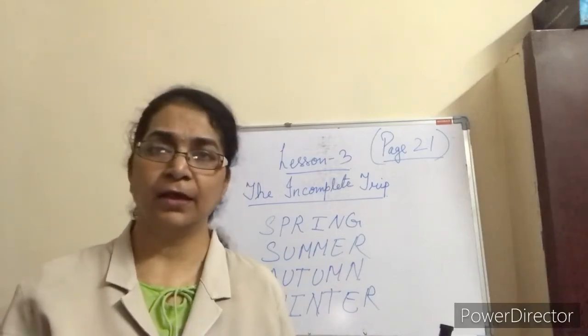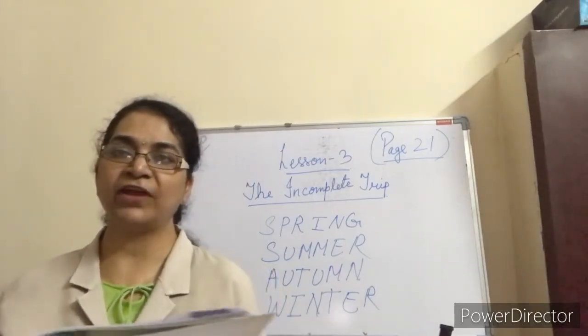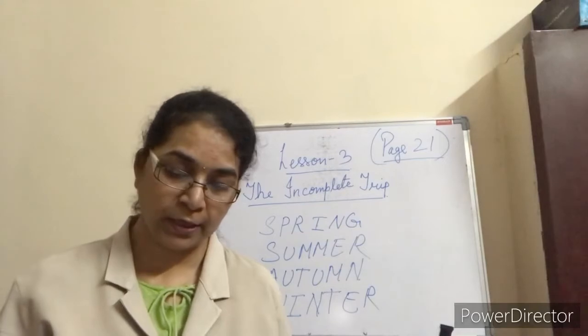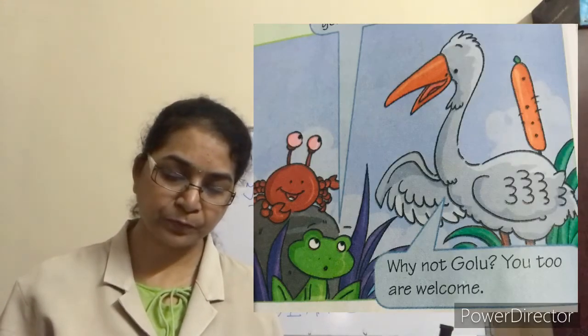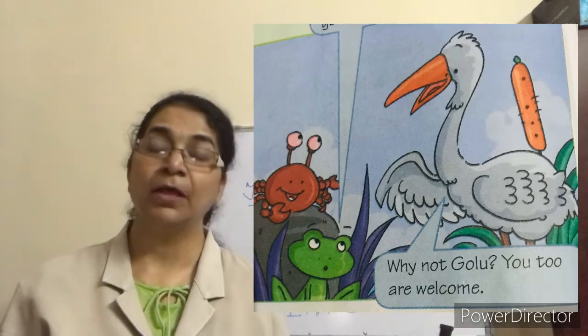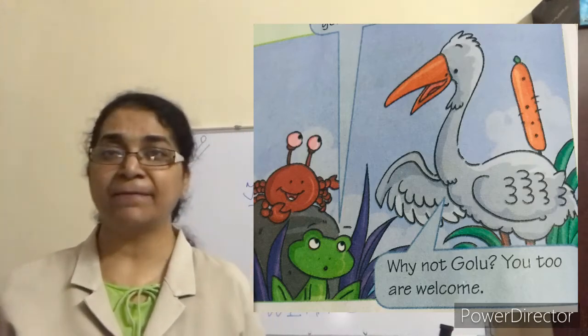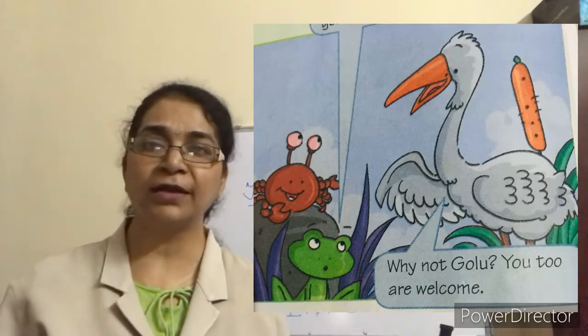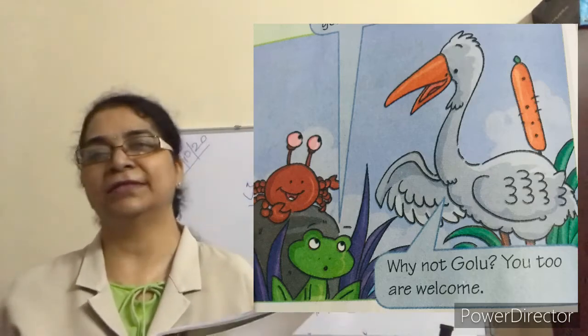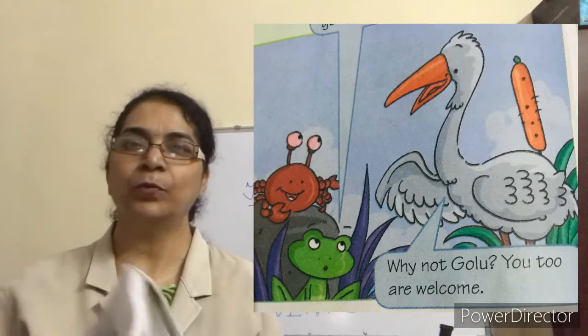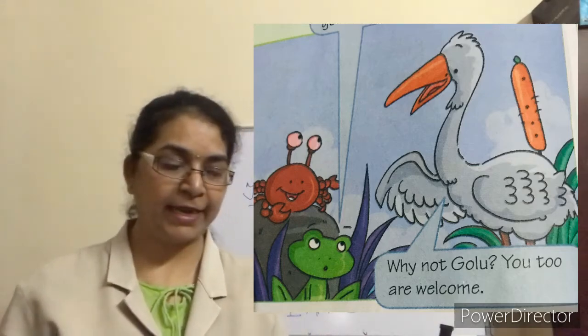Golu and all the three friends wanted to go. Why not Golu? You too are welcome. Golu also was welcome. Matku got ready first. Then Golu also was ready, and Koki was ready to take everyone. Now come to the next page.